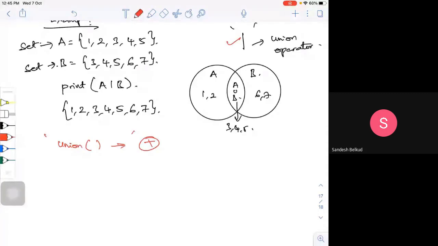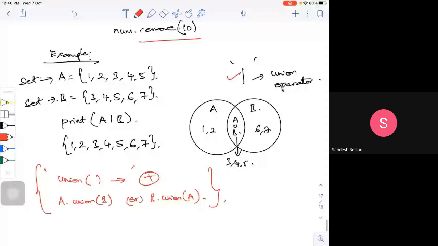Something like A.union(B) or B.union(A), we used those things also and they will work. You can try that also. This also may work, but this is fine. What we have been using now is the simple one, the straight line.